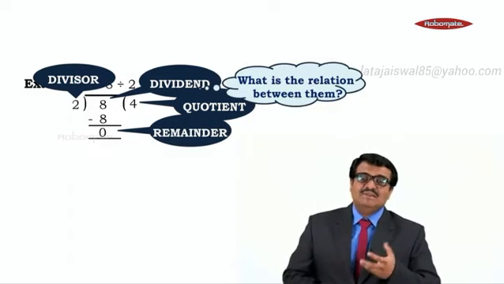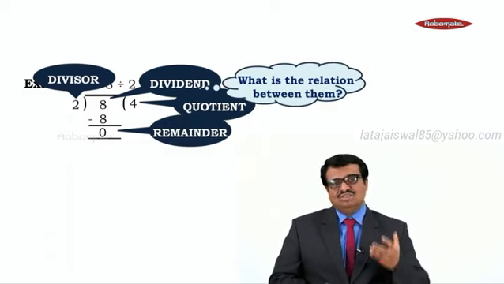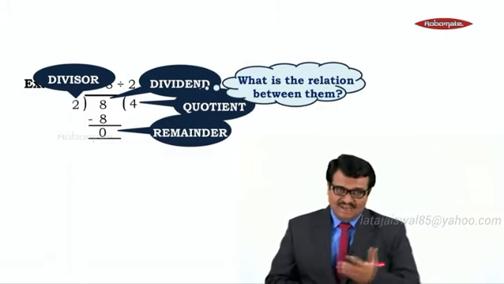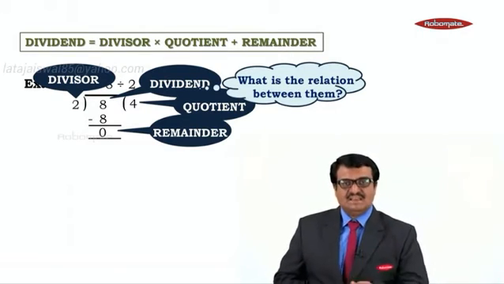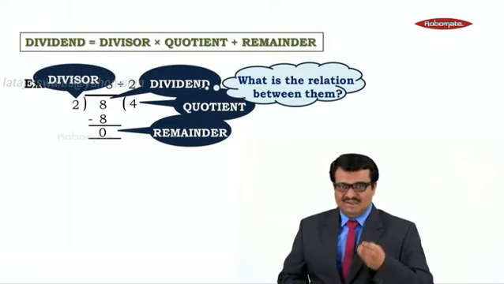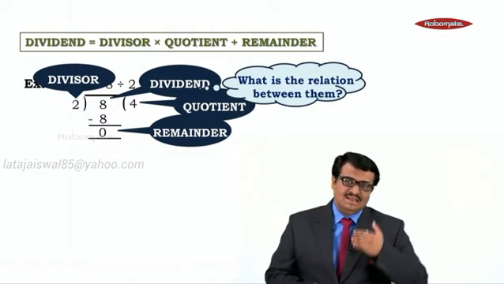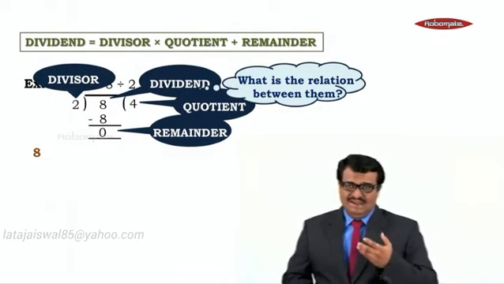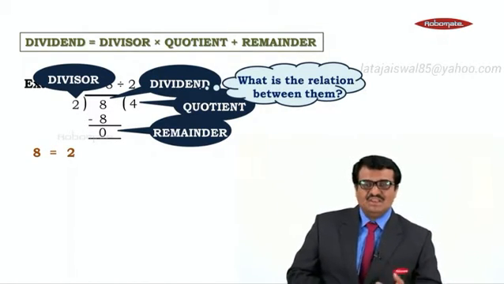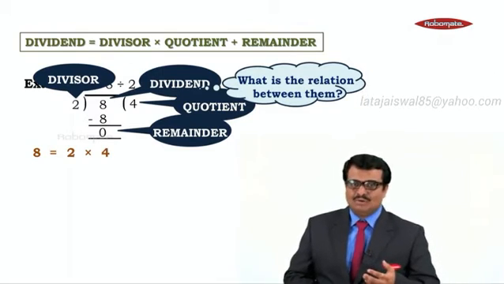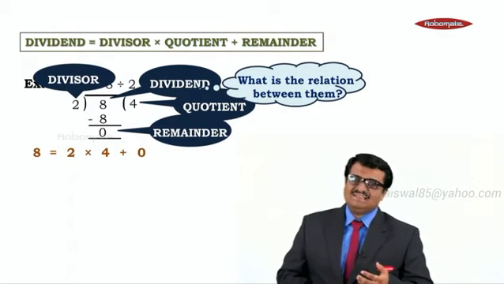What is the relation between them? This dividend, divisor, quotient, remainder. We have heard one relation connecting all of this, and the relation is this: dividend is equals to divisor into quotient plus remainder. Let us put it in the relation. Okay, dividend is what? 8 is equals to divisor is 2 into quotient is 4 plus the remainder is 0.